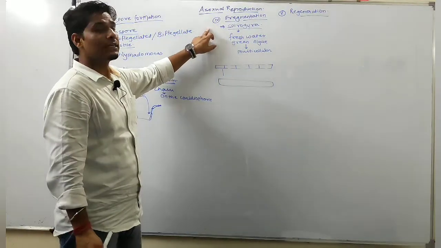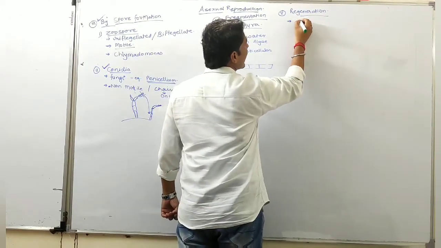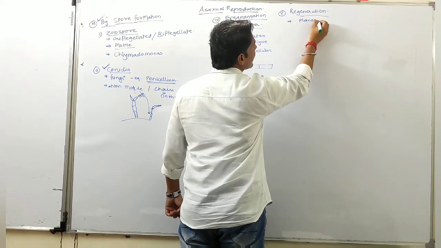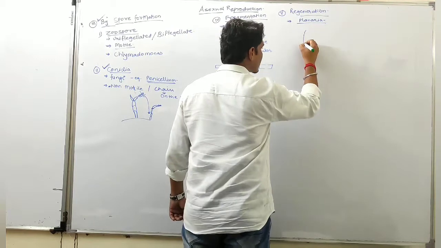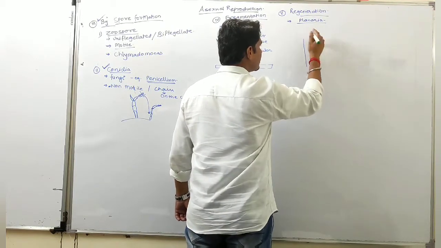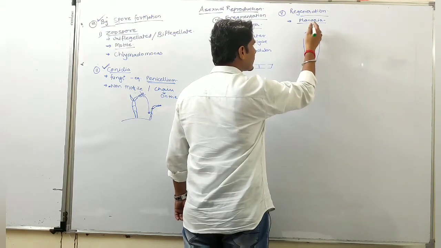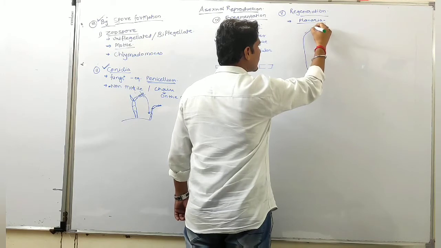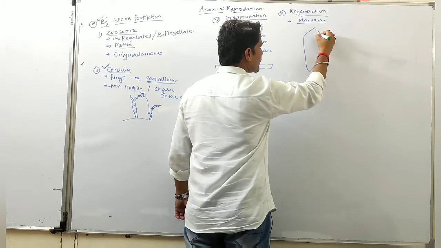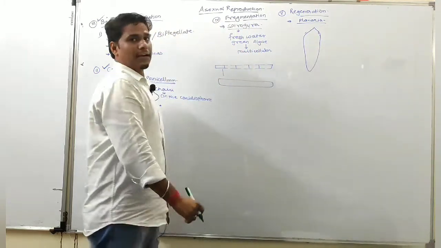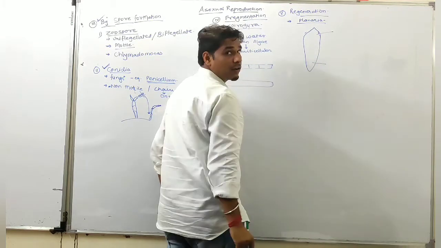Okay, regeneration type of reproduction occurs in the planaria. किसमें देखने को मिलता है? Planaria में देखने को मिलता है. So planaria, this is planaria. So this is the head part of planaria and this is the tail part of planaria.